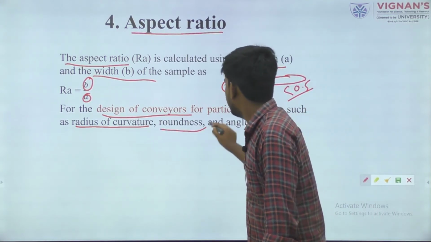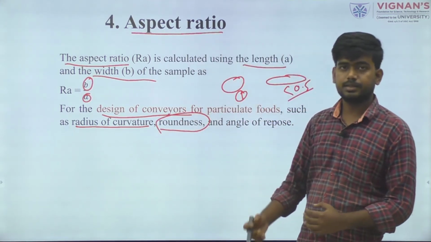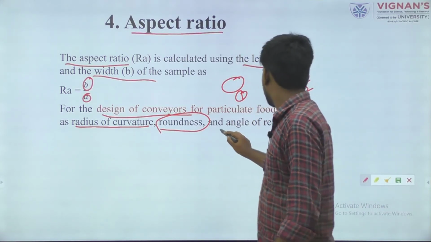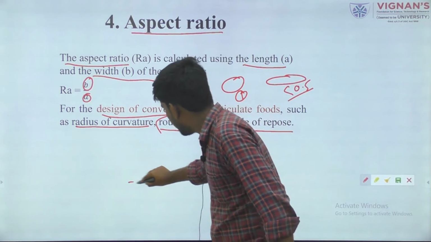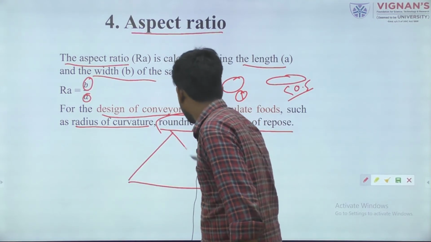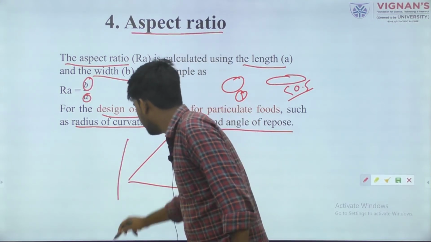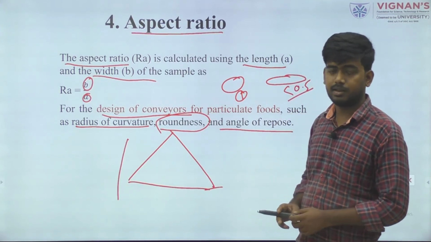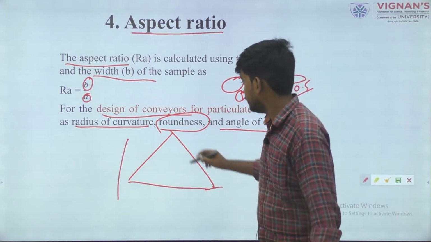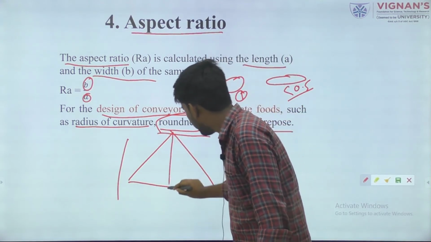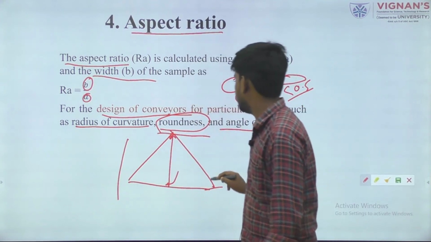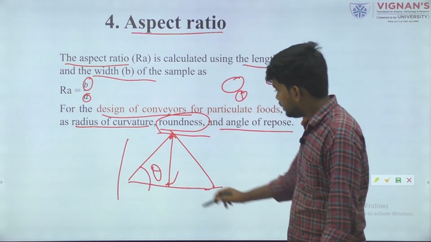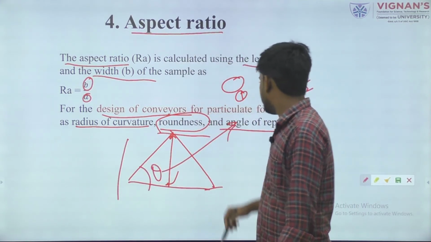So roundness is simply how round the material is, whether it has a circular shape or not. Angle of repose means, if we take a powdery material, for example wheat flour, in free fall condition it will make a heap formation in normal condition. It will make a certain angle, and this angle is denoted as the angle of repose.